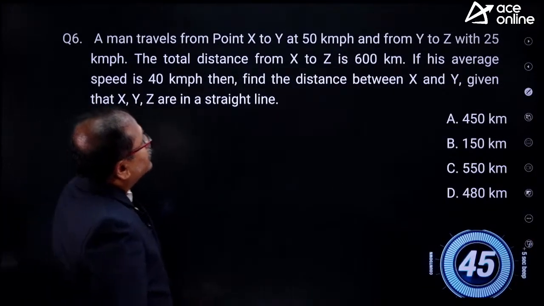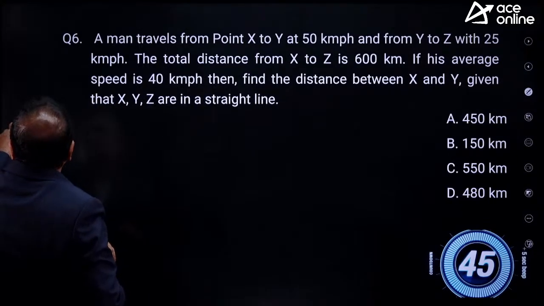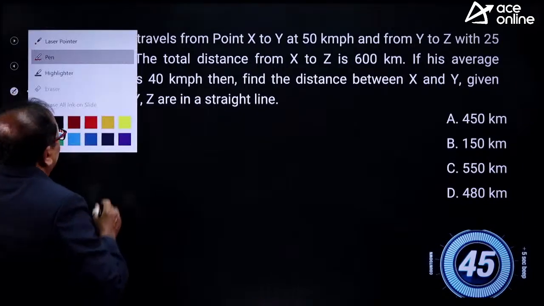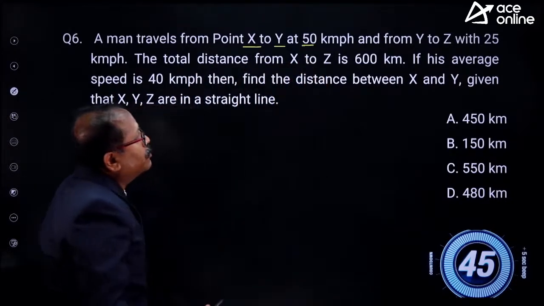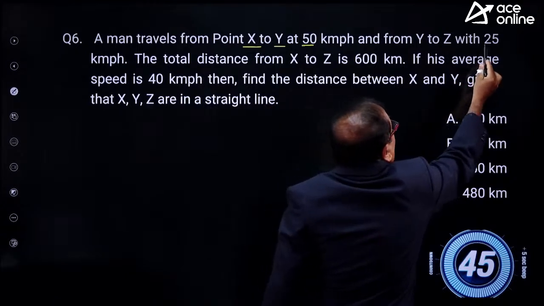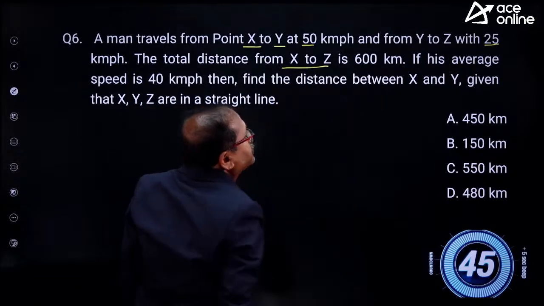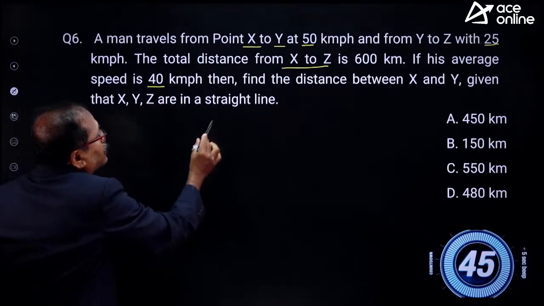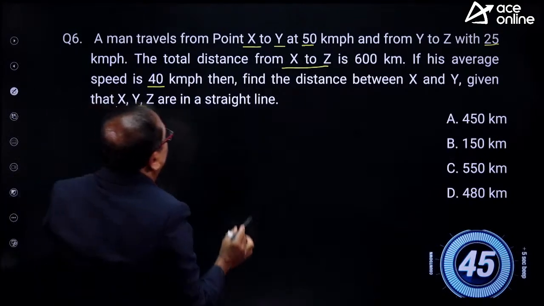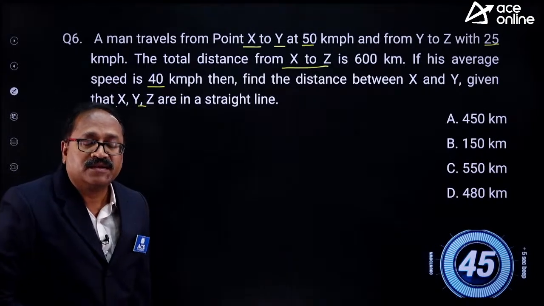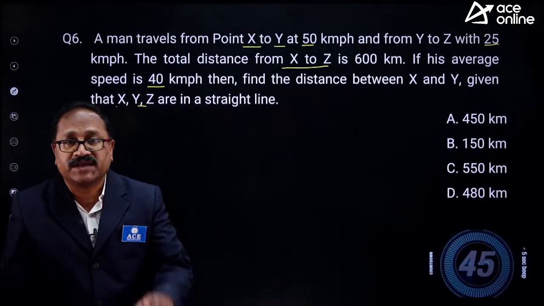There's a question. This is from time and distance. I will read the question, then I will give you a time for you to answer the question. A man traveled from X to Y at 50 km per hour and Y to Z with a speed of 25 km per hour. And the total distance from X to Z is 600. If his average speed is 40 km per hour, then find the distance between X and Y, given that X, Y and Z fall on a straight line. Try this, my friends, because in the examinations you get this kind of twisted question. Your 40 seconds starts now.